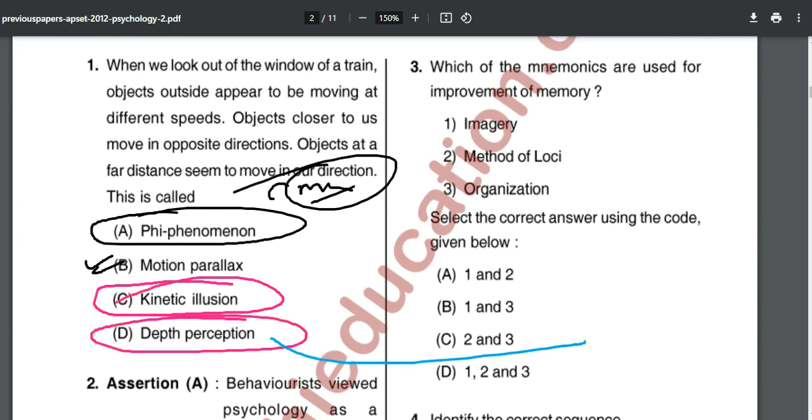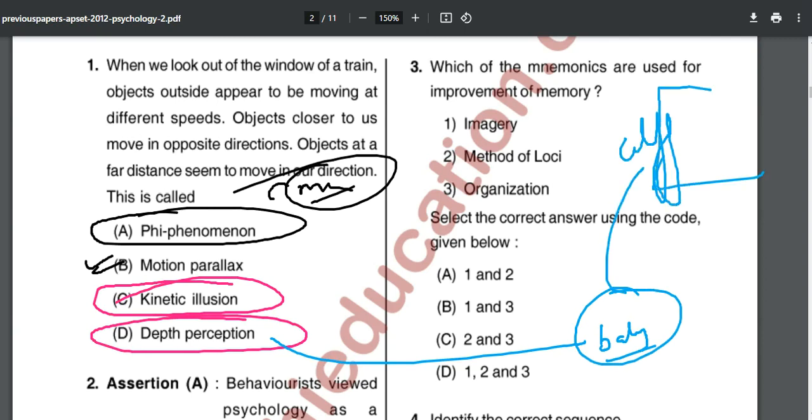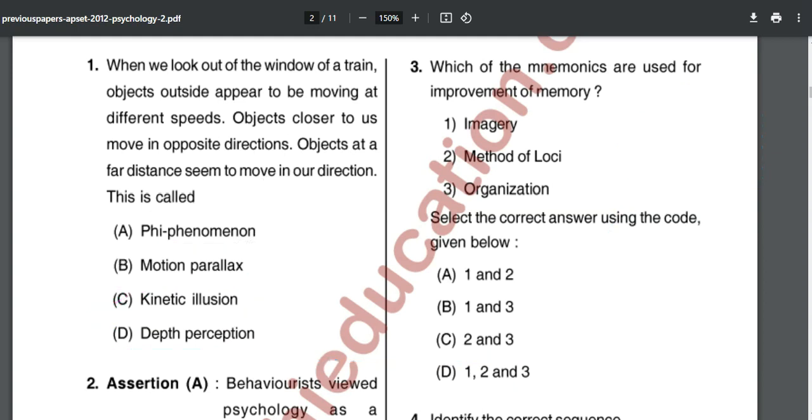Depth perception can be seen in a baby, as in that experiment. If you remember the visual cliff experiment, the tablecloth was kept and the child was crawling from here to here, and when he or she saw that there was no tablecloth, he or she could figure out that this is something related to depth. So depth perception can be seen in babies as well. The answer over here is motion parallax.